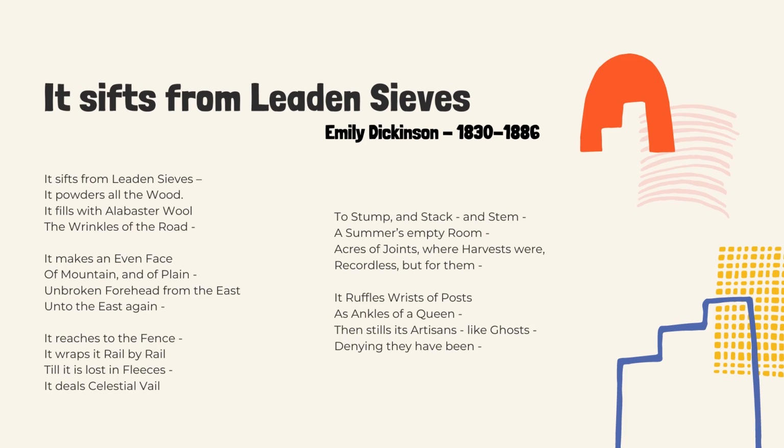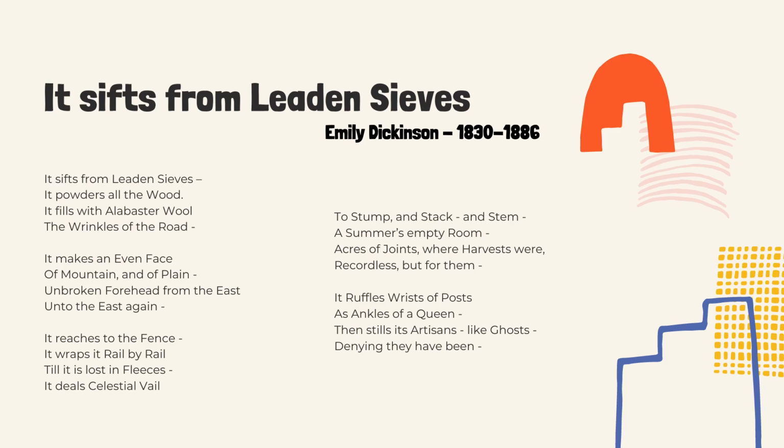So let's take a look at the poem It Sifts from Leaden Sieves by Emily Dickinson. In this poem, we can see that the main idea of the poem talks about the beauty of nature. One of the examples is mountain and plains, meaning we can conclude that the poem has a nature theme.